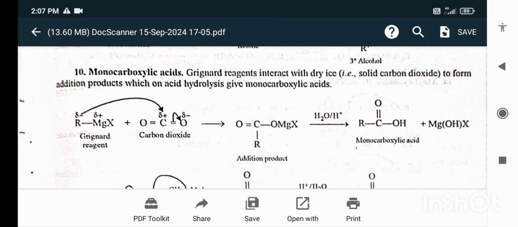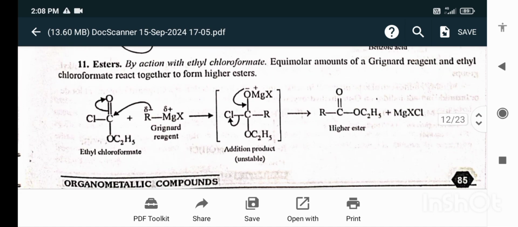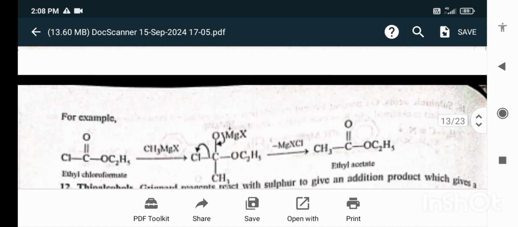Monocarboxylic acid. Grignard reagents interact with dry ice to form the addition products which on acid hydrolysis give the monocarboxylic acid. Esters by the action with ethyl chloroformate: equimolar amounts of a Grignard reagent and ethyl chloroformate react together to form the higher esters.